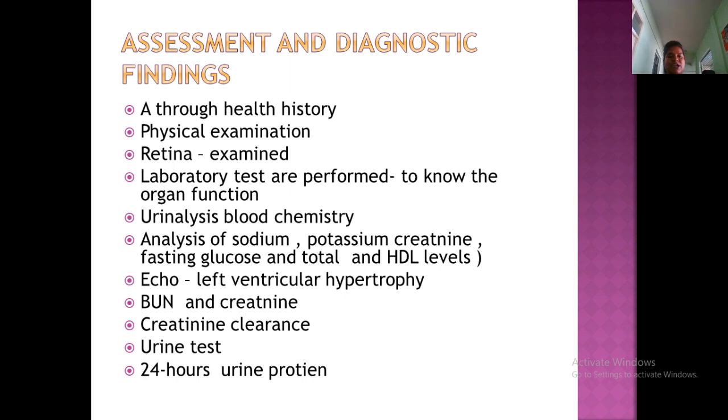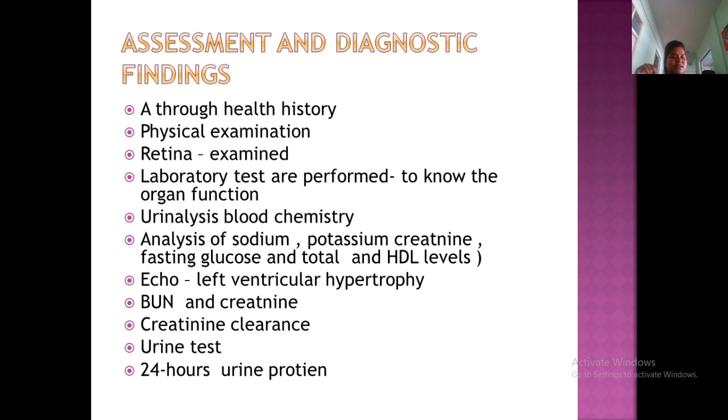Sodium, potassium, and creatinine are to know the renal function, and total HDL levels are checked if the patient is obese. Echo is to check for any cardiac problems, such as left ventricular hypertrophy. Then there are creatinine clearance tests and blood urea nitrogen. BUN means blood urea nitrogen.